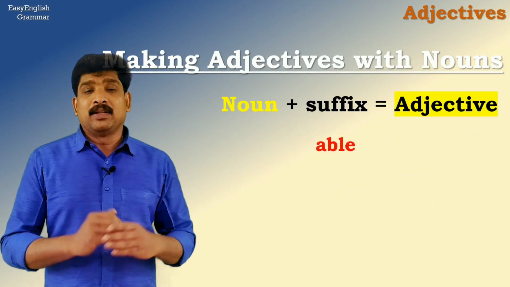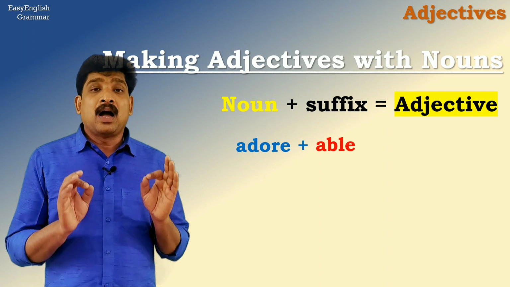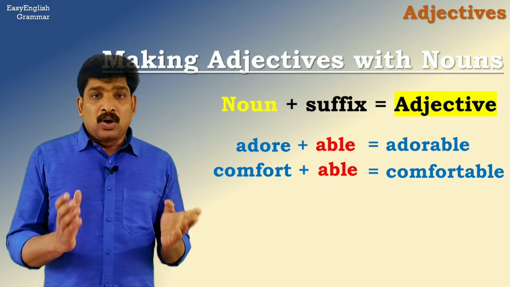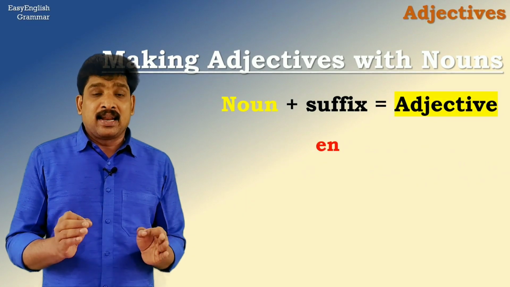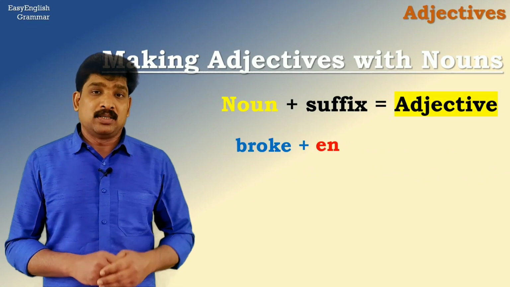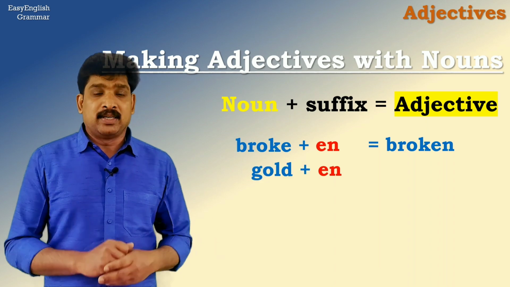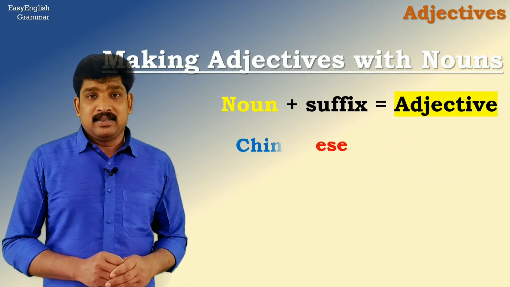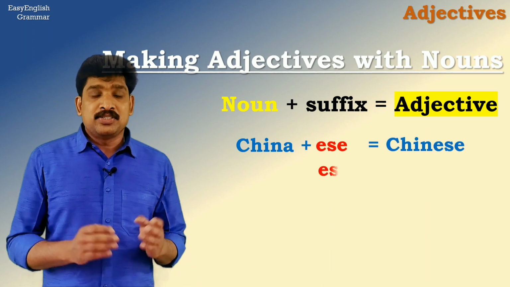Let's start with able, like adorable, comfortable. Or we have a suffix en, like broken or golden. Another suffix is ese, like Chinese, Japanese.